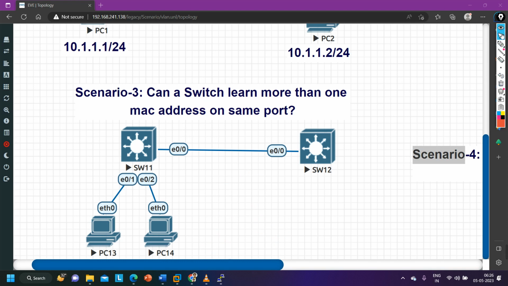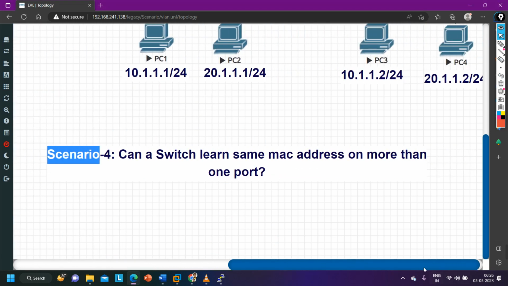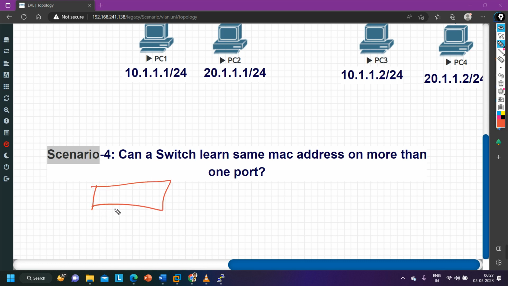Let me discuss the next and last scenario. The last scenario is here. Can a switch learn the same MAC address on more than one interface? No guys. A switch cannot learn the same MAC address on two ports or on more than one port. If a switch learns the same MAC address on more than one port, that will be MAC flapping. So a loop can be formed there. So the answer to this question is again no.